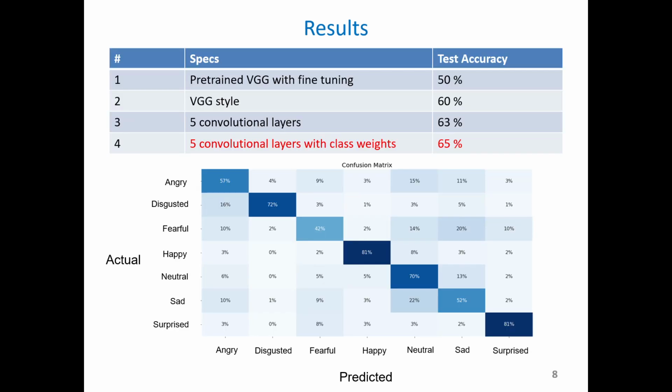And now coming to the results, as you can see, model 4 has the best test accuracy of 65%. The confusion matrix here shows performance for individual classes. This model has the highest accuracy for happy and surprised classes and least for fear classes.